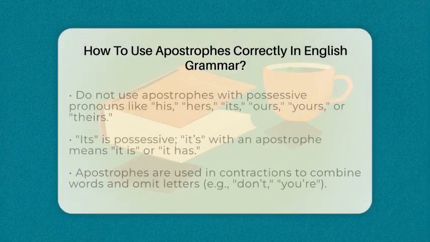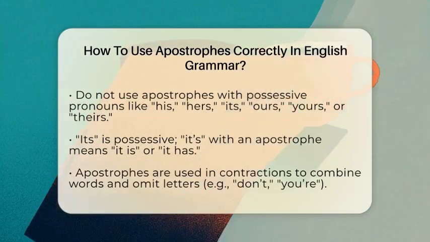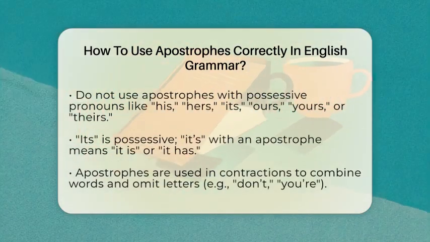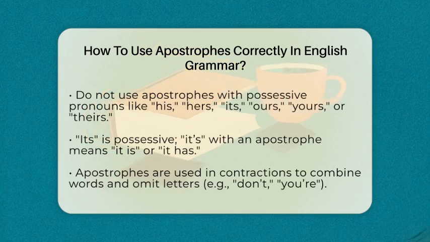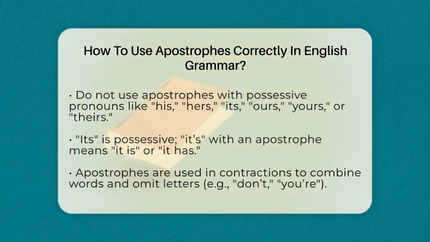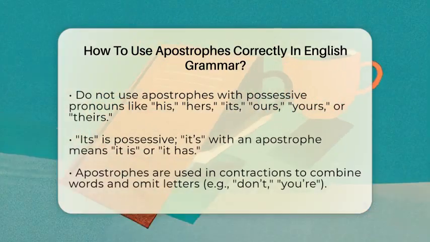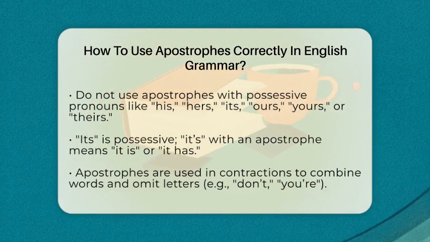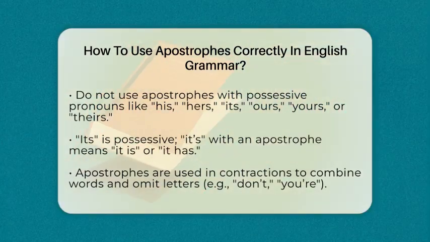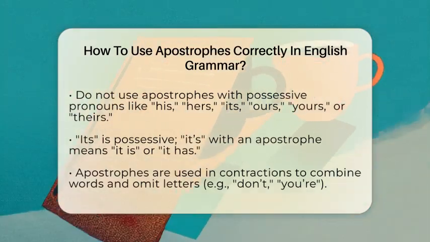Now, if the plural noun does not end in S, like children, you add an apostrophe and S to show possession. So, the children's books means the books belonging to the children. Remember, do not use an apostrophe with possessive pronouns like his, hers, its, ours, yours, or theirs. For example, the dog's collar is correct, but the dog's is not a possessive pronoun. Its is the possessive form of it and does not need an apostrophe. But it's with an apostrophe means it is, or it has.